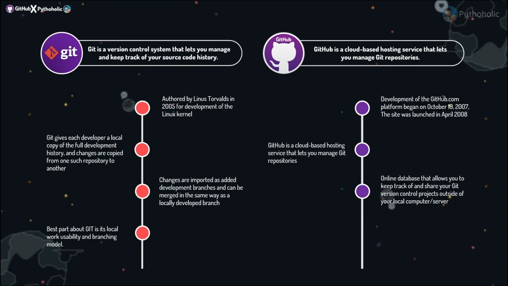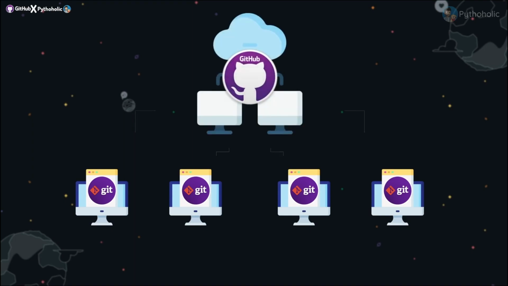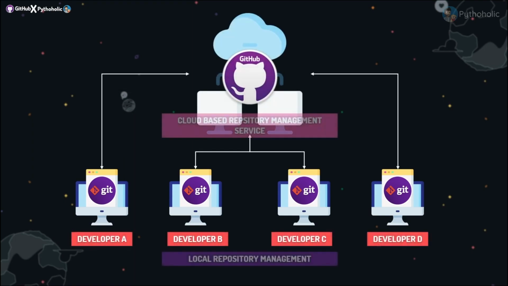And exclusively GitHub is cloud-based. Now the first thing that we have here is we have to install Git, obviously. So let's suppose we have installed Git on our local computers and we are ready to use Git. And GitHub, being the moderator on the cloud, helps us manage our repositories. So the problem we had initially when we were discussing sharing the code, committing the code, or even updating the code is resolved. Not completely, but for now, we can see a solution in place. That is Git and GitHub.